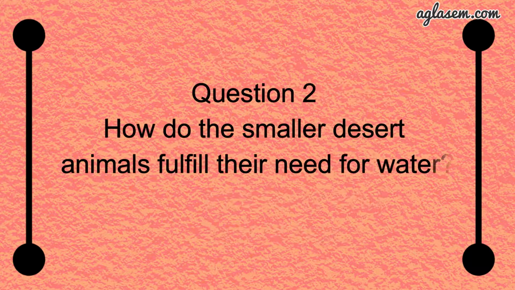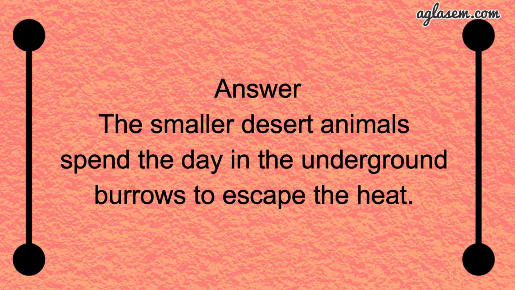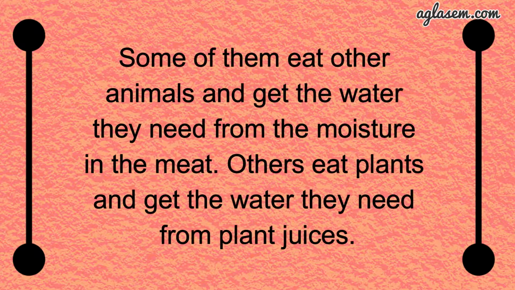The second question says, how do the smaller desert animals fulfill their needs for water? So the answer is, the smaller desert animals spend the day in underground burrows to escape the heat. Some of them eat other animals and get the water they need from the moisture in the meat. Others eat plants and get the water they need from plants' juice.